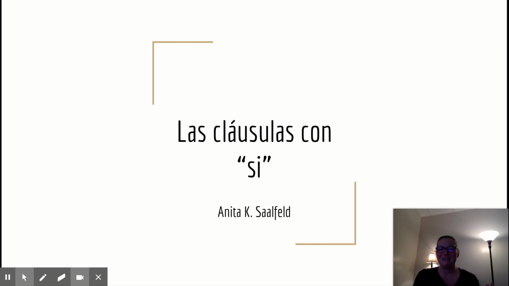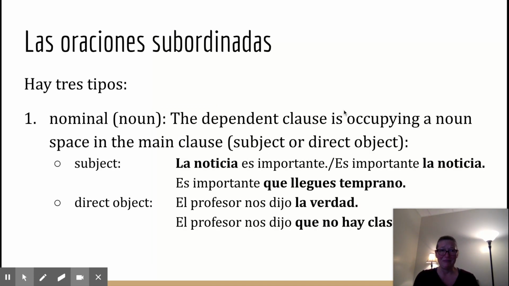So what we're talking about this week is las cláusulas con sí, if clauses. Two weeks ago, when we talked about adverb clauses, I promised you that most of them follow a pretty specific set of rules, but si has its own rules, even though it is indicating something conditional, and so it should always be subjunctive. The if clauses have their own set of rules. Sometimes they're subjunctive, sometimes they're indicative. That's what we're going to see this week.